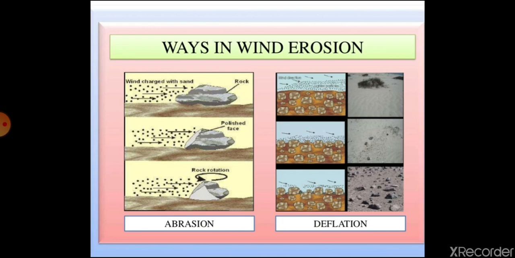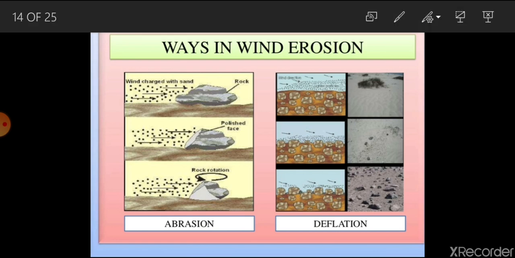One is abrasion, another one is deflation. Abrasion includes airborne particles. If you see, this is the wind flowing, and this wind is not only air alone, it has some airborne or suspended particles. When such suspended particles strike a physical barrier, just consider this is a rock, and when such airborne particles strike the surface of the rock, gradually after some years there is a chance that the rock may get eroded like this.